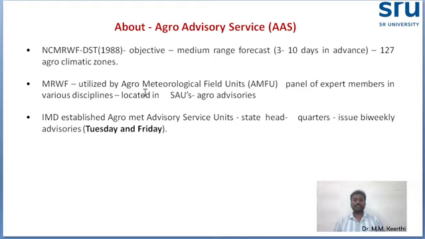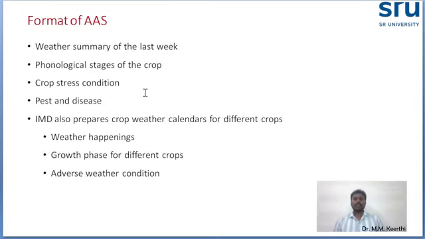So every Tuesday and Friday they give the agro advisory service weather forecast. What is the format of the agro advisory service? First, the weather summary of the last week. In that bulletin, the last week's data and the forecast weather data will be there, and they will mention the phenological stages of the crops at present in this village or district.